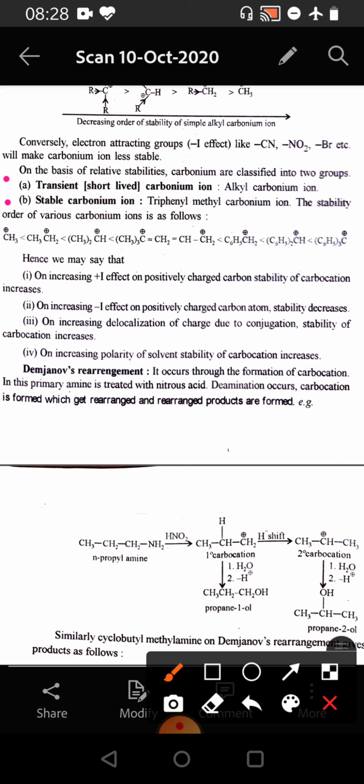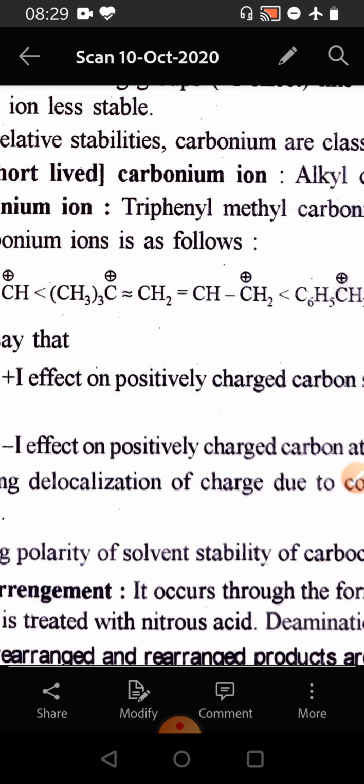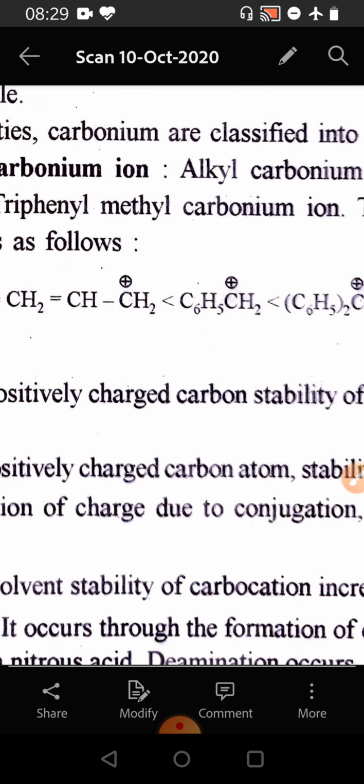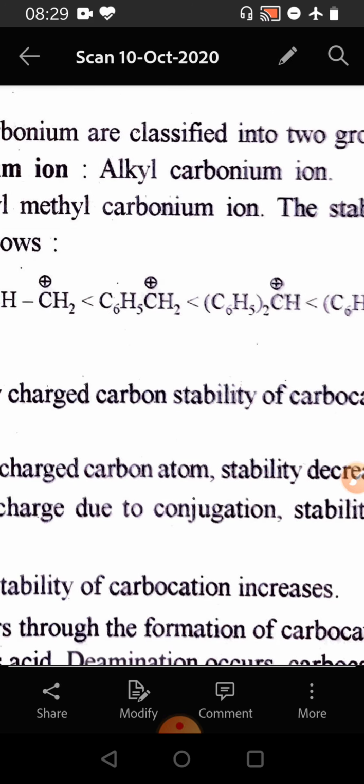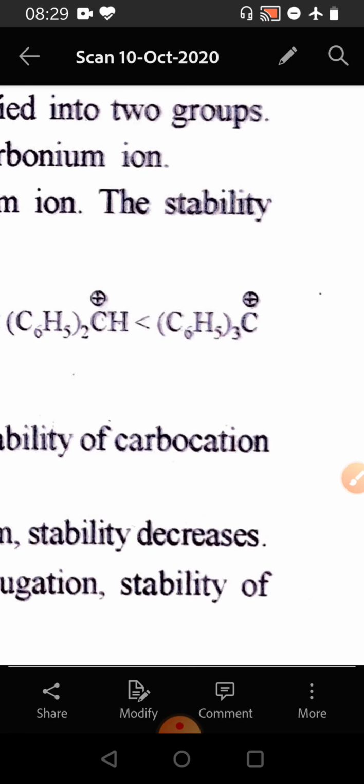The stability order of various carbonium ions is as follows. The methyl carbonium ion is less stable than the ethyl carbonium ion, which in turn is less stable than the isopropyl carbonium ion, which is less stable than tertiary carbocation, but the stability of the tertiary carbocation is at par with the allyl carbocation, and the stability of the allyl carbocation is less than the stability of the benzyl carbocation, and the stability of the benzyl carbocation is lesser than the diphenyl methyl carbocation, which is less than the triphenyl methyl carbocation.